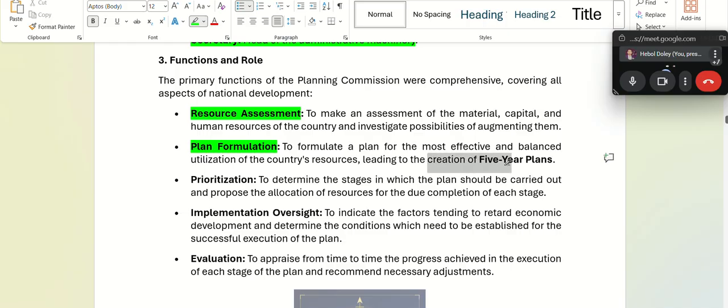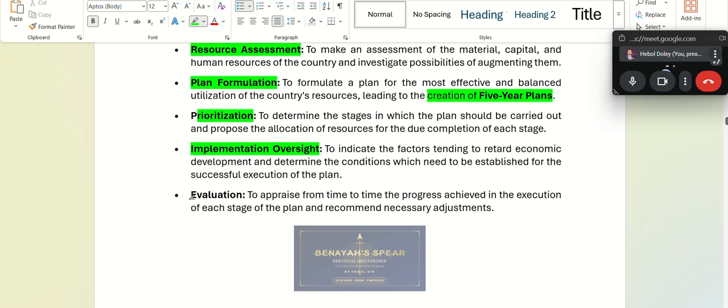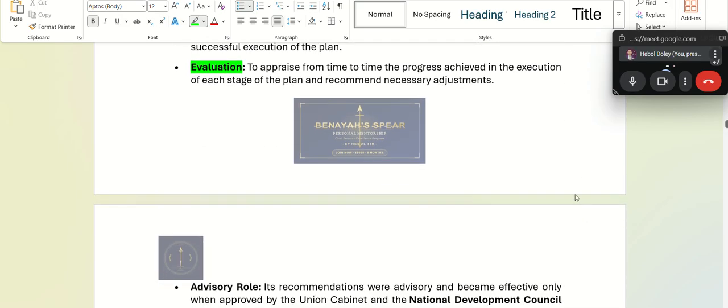So that led to the creation of 5-year plans in this country because of this Planning Commission. Prioritization was also their goal, on which stages the plan should be carried out and how many resources should be needed in every stage. Then implementation oversight, to see if the states or offices are using the plan or not. And finally evaluation, to check whether we have been fully successful in implementing the strategies or not. Those were some goals.